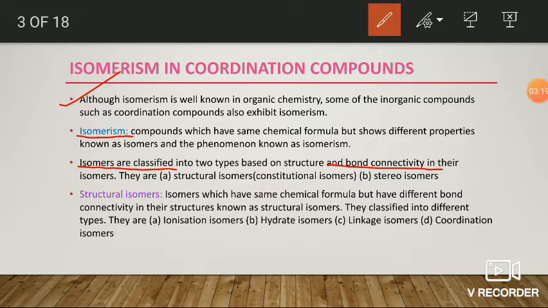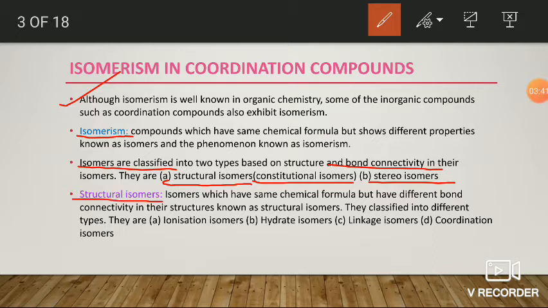The first one is structural isomers or structural isomerism. This isomerism is also known as constitutional isomerism, and the corresponding isomers are known as constitutional isomers. The second one is stereoisomers, and the phenomenon is known as stereoisomerism.